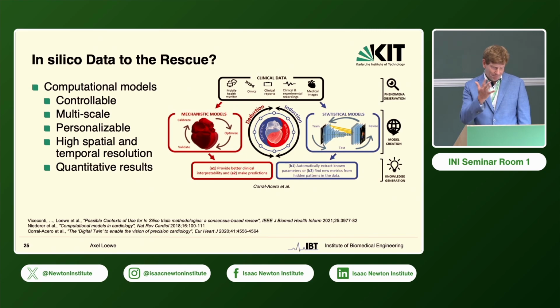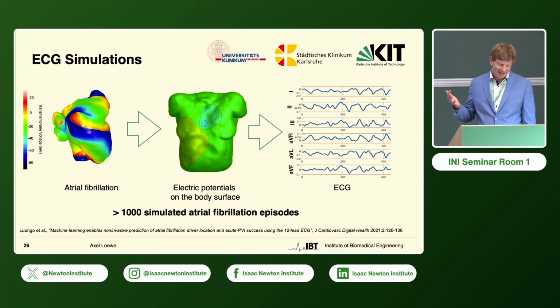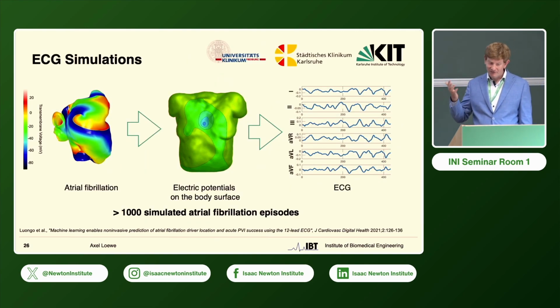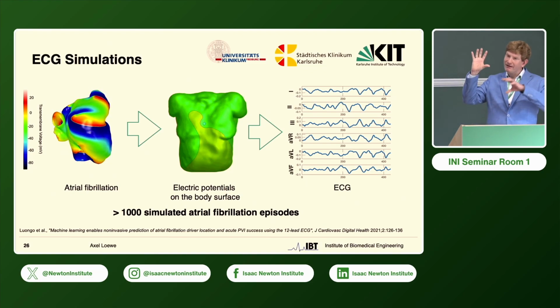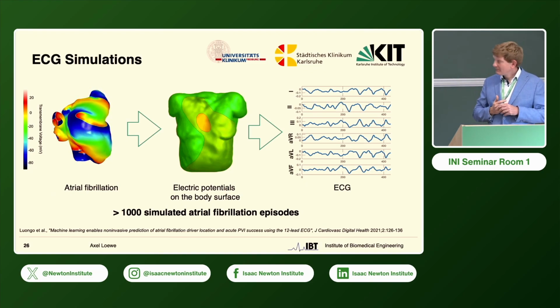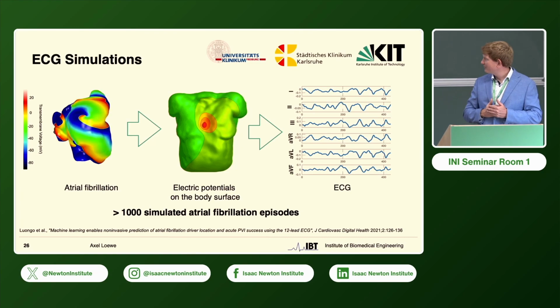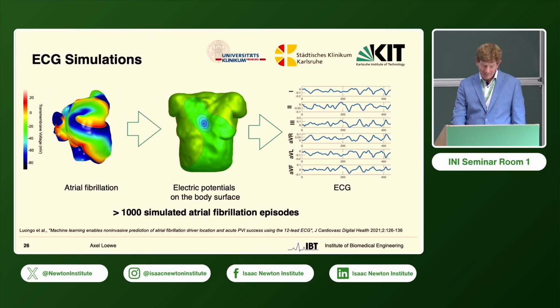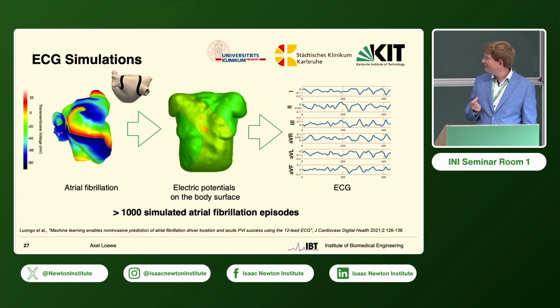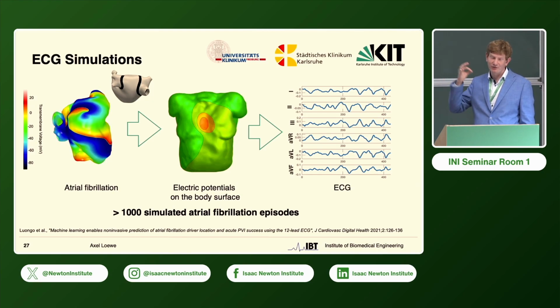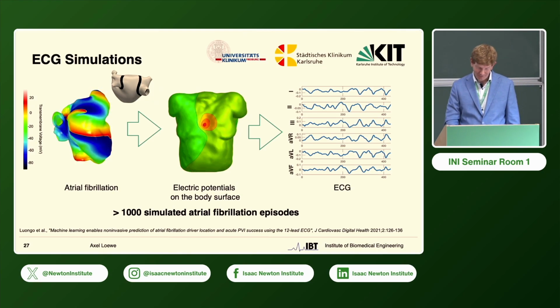So we thought maybe the in silico data could be a solution here, because they scale well, they are quantitative, and provide almost arbitrary resolution. So we use this setting to simulate many episodes of atrial fibrillation, covering this variability, and then also computed the body surface potentials. And then in each of those episodes, we added pulmonary vein isolation and checked whether this terminated or it didn't terminate the arrhythmia.